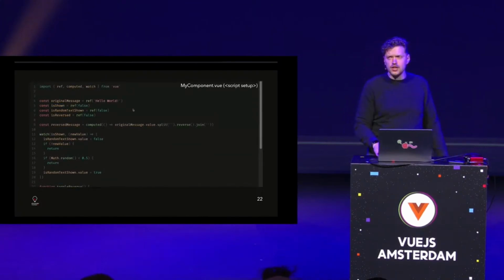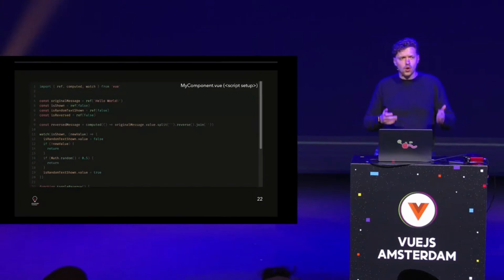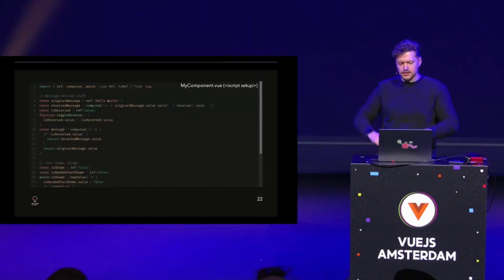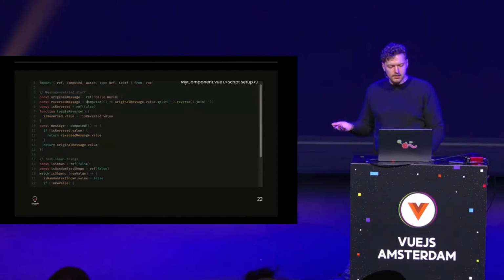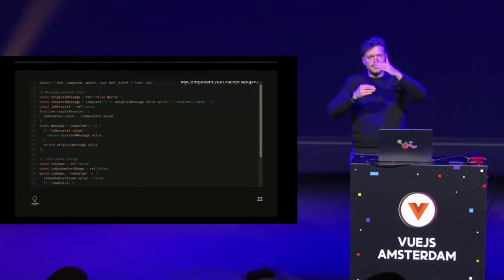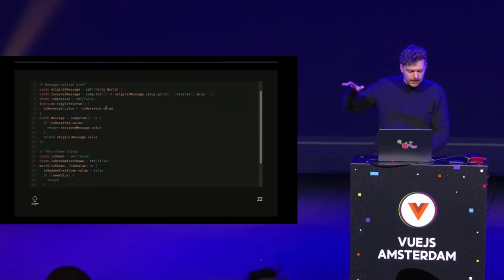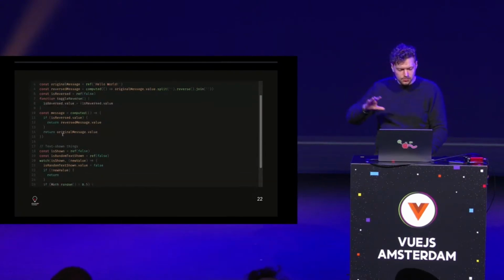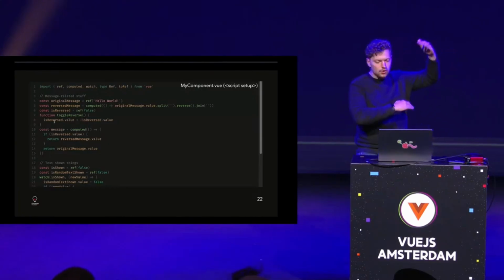But what I usually suggest is we just go through the things that we've seen. Let's start with co-locating code that belongs together, right? So let's do this. Ooh, magic. What's happening is we move the reversed message closer to the original message. Okay, here's the ref defined, and then there's a computed only based on original message. Why not put that straight under it? Because it obviously is related. Great. isReversed also comes after that. We can also add a space here after the toggle reverse, but I want to keep it kind of short. It's quite long otherwise, right? Because isReversed, toggleReversed, they kind of belong together.